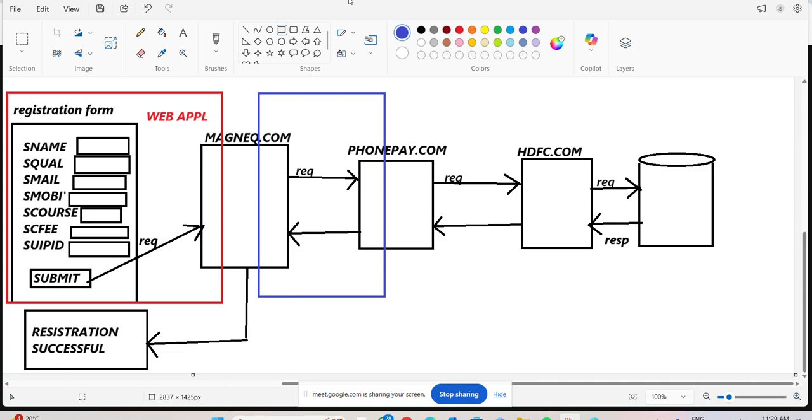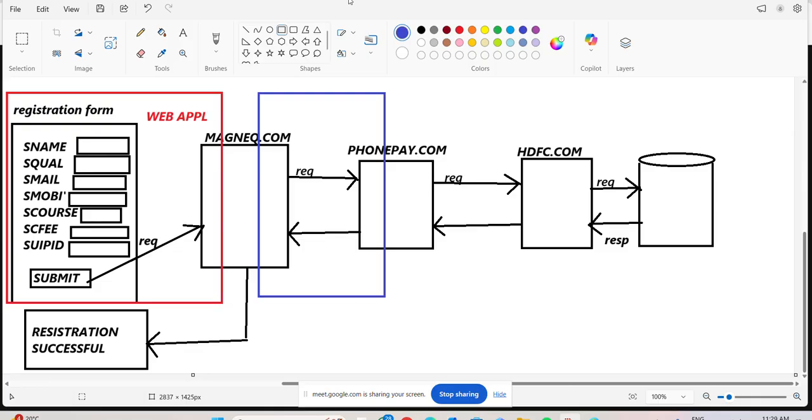Say yes or no. MagnaQ is not the only one there. Some Durgasoft is available, some Naresh IT is available, some Newzen is available. Say yes or no, sir. Some different things are available. So here the client is fixed, MagnaQ is fixed. No, a lot of institutes are available: Naresh IT, Newzen, and other different technologies.